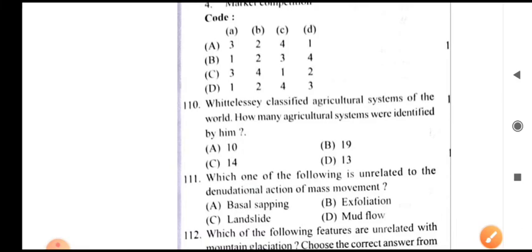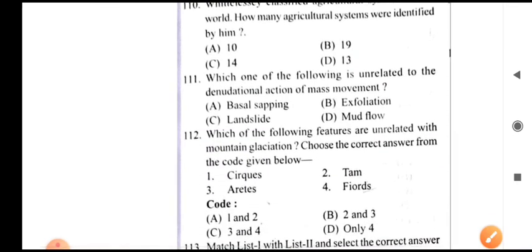110. Whittlesey classified the agricultural systems of the world. How many agricultural systems were identified by him? Whittlesey classified 13 agricultural regions. Question number 111. Which one of the following is unrelated to the dimensional action of mass movement? It is exfoliation. Exfoliation is the process of breaking, splitting and peeling of outer rock layers caused by expansion.